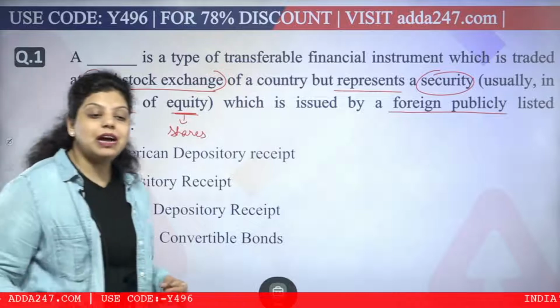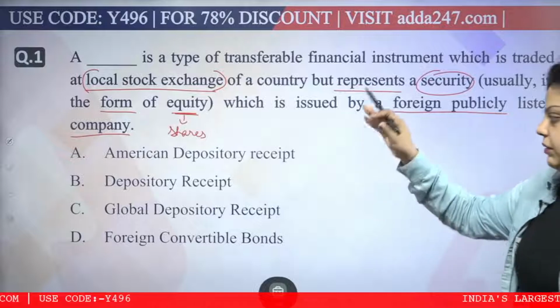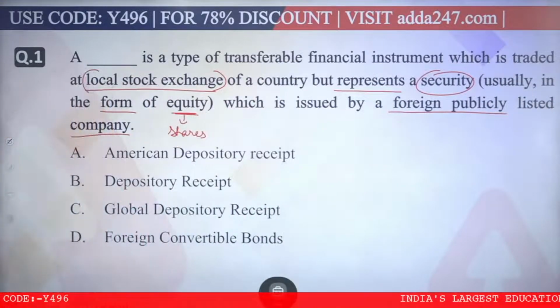If you do not know the answer to the question, then just type here that we do not know, so that we will discuss the question and move forward. Let me know. Rupa is saying A, that is American depository receipt. Okay, what about the rest?